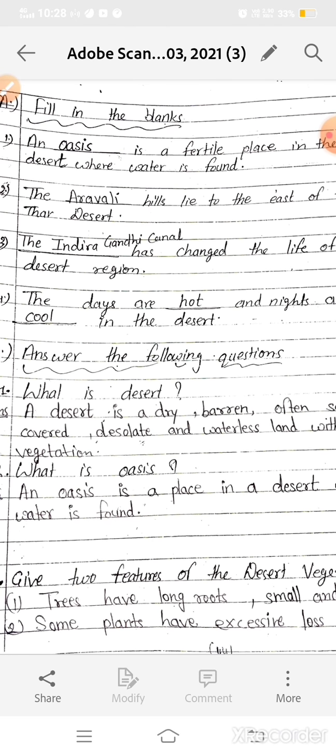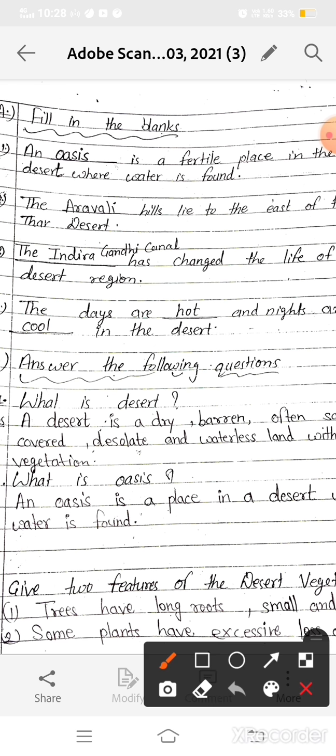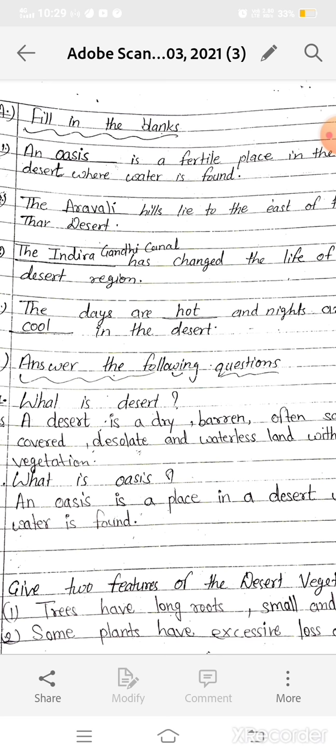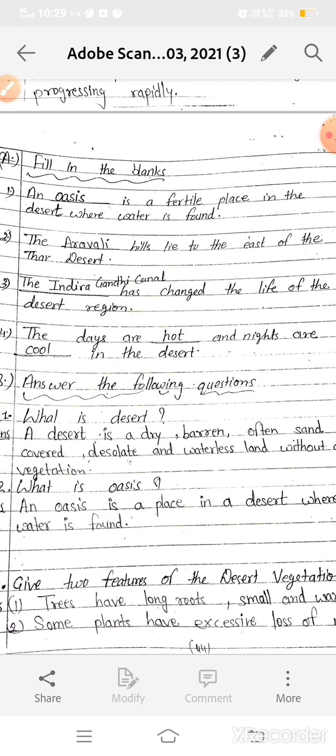Now the second question is: what is an oasis? An oasis is a place in a desert region where water is found. You can write here: what is an oasis? An oasis is a place in a desert where water is found. Now the next question is: give two features of the desert vegetation. Which are the two features of the desert vegetation?